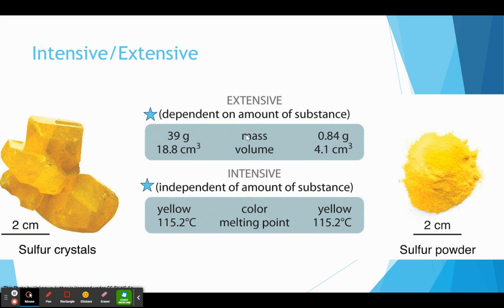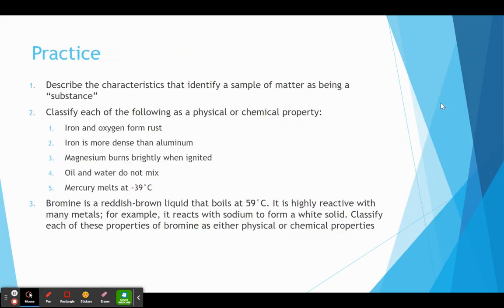So the more particles, the higher the mass. Same thing with volume. The more particles in a sample, the bigger the volume. Length is another example of an extensive property. They're properties that are going to depend on how much substance you're working with, okay? So again, I remember them: intensive is independent. That's my kind of mnemonic way of remembering it.